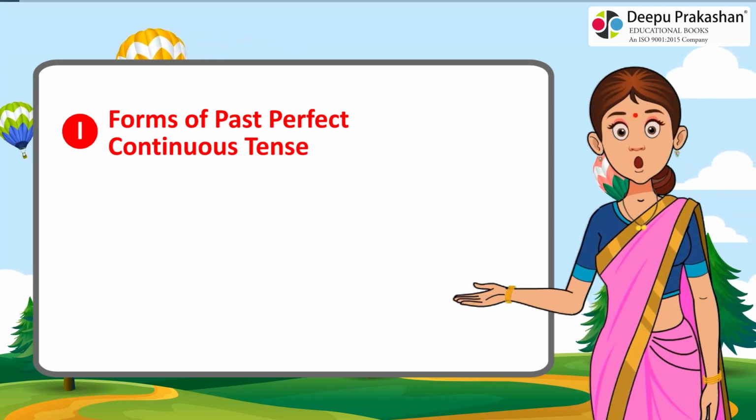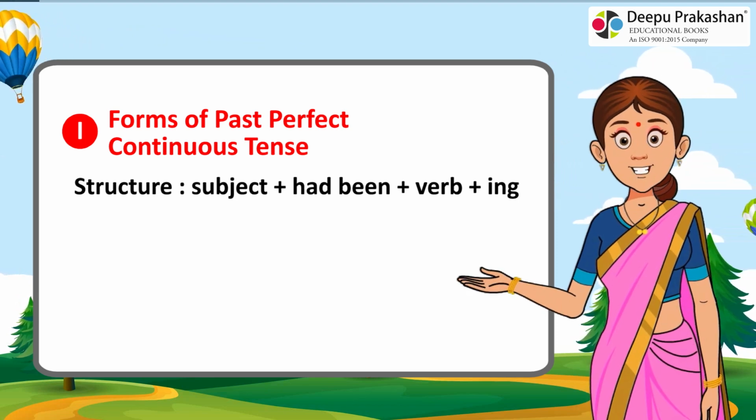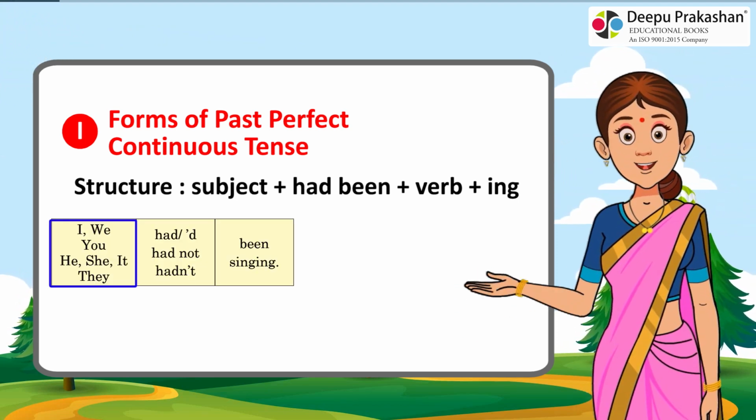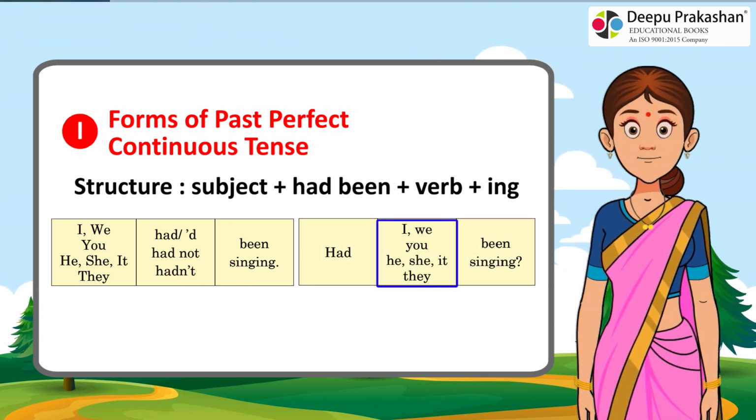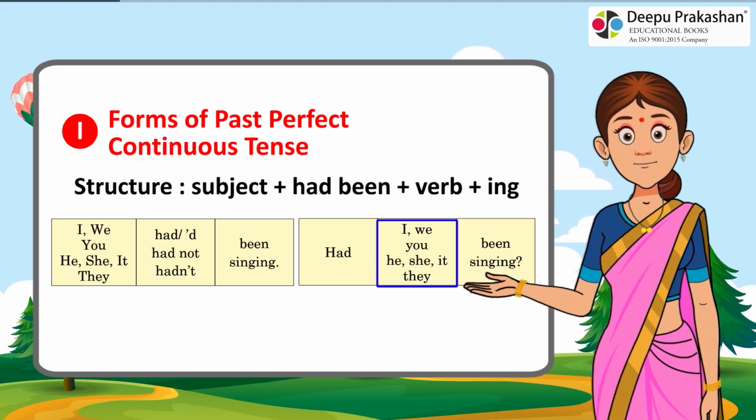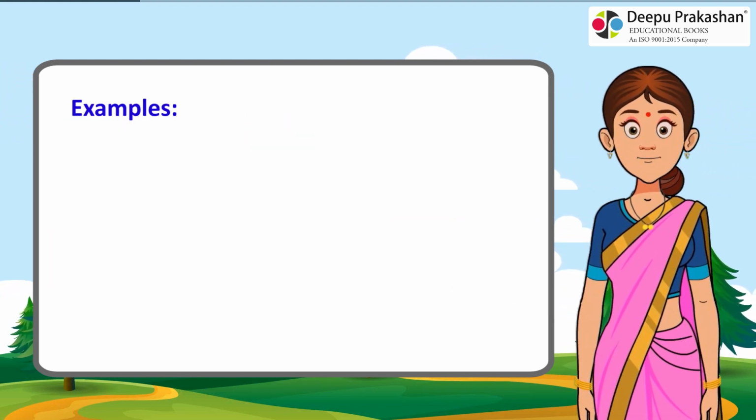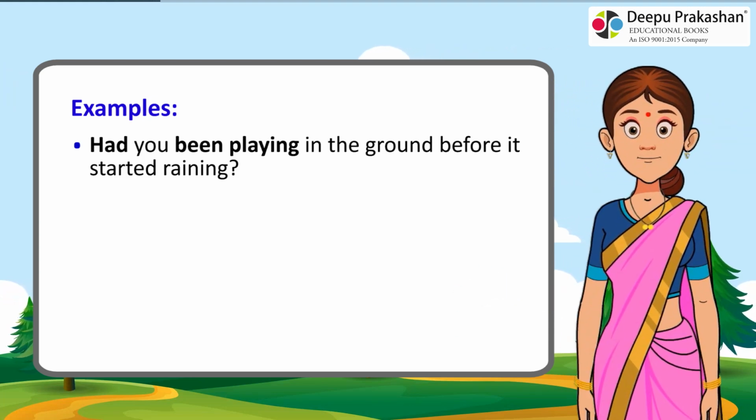I. Forms of past perfect continuous tense. Structure: subject plus had been plus verb plus ing. I, we, you, he, she, it, they had been singing. Had not or hadn't been singing. Had I, we, you, he, she, it, they been singing? Examples: Had you been playing in the ground before it started raining?